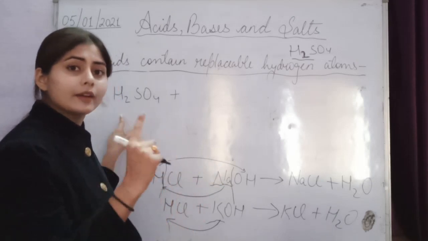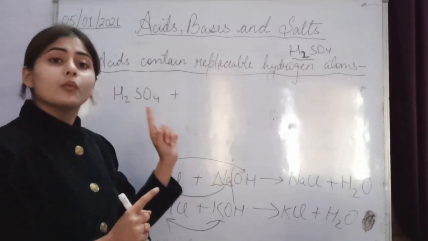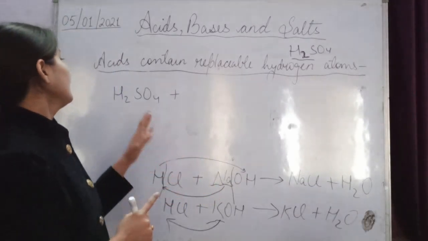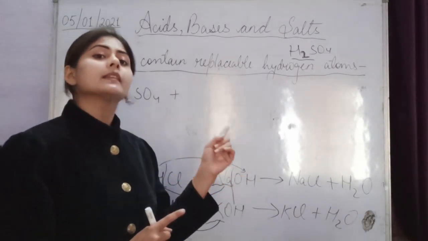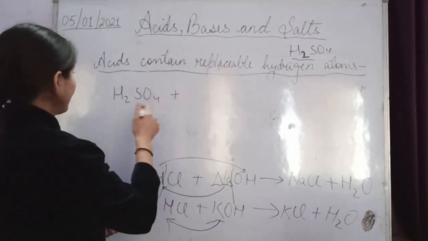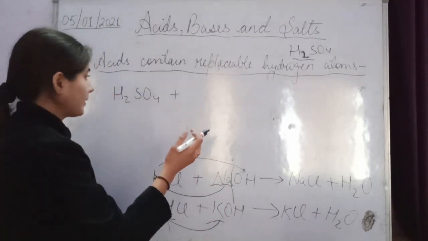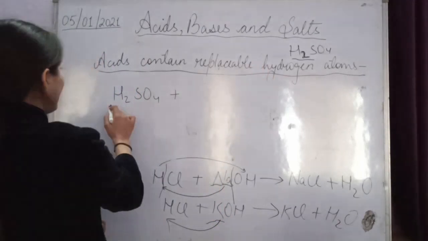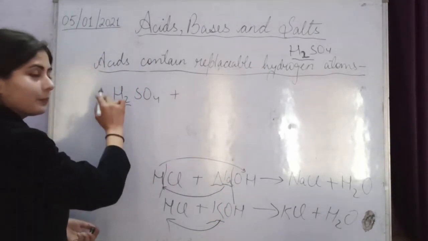First, one hydrogen atom is replaced by one metal. Then the second one is replaced, in another step, by another metal. See what I am saying. So two hydrogen atoms are there in this acid compound.